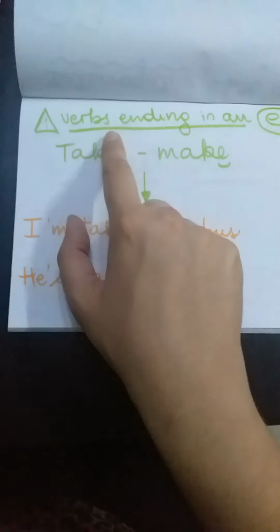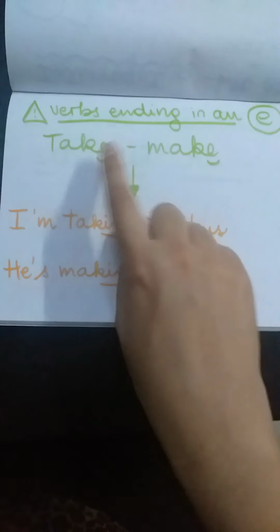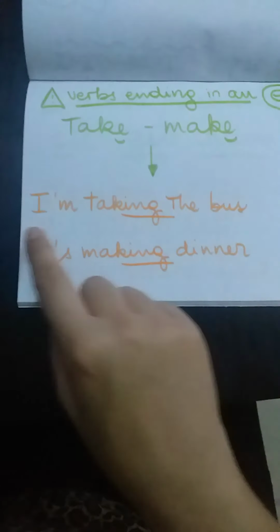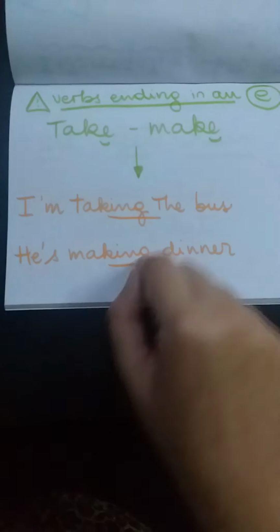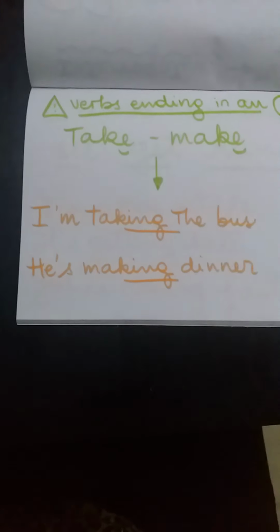Attention, verbs ending in an E, like take and make, we drop the final E and we add the ing. For example, I am taking the bus, he's making dinner. We drop the E and we add ing, okay?